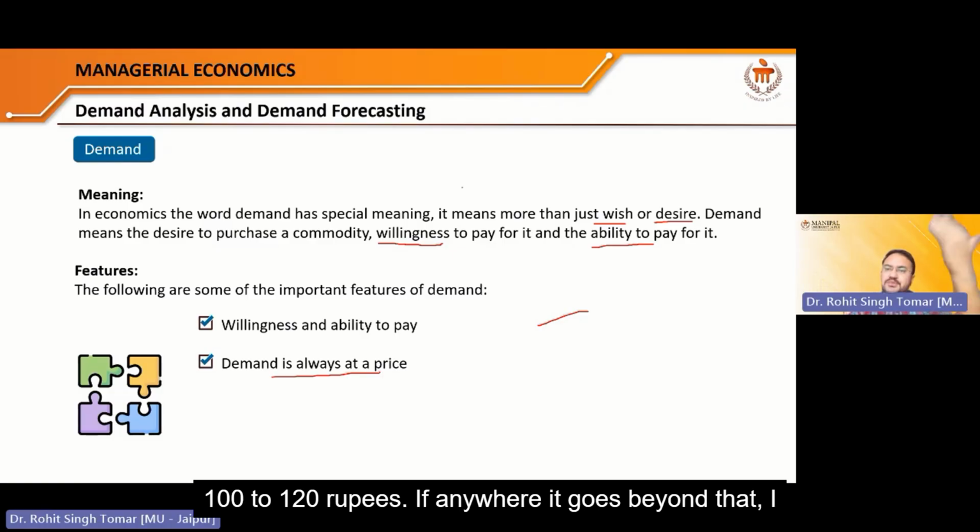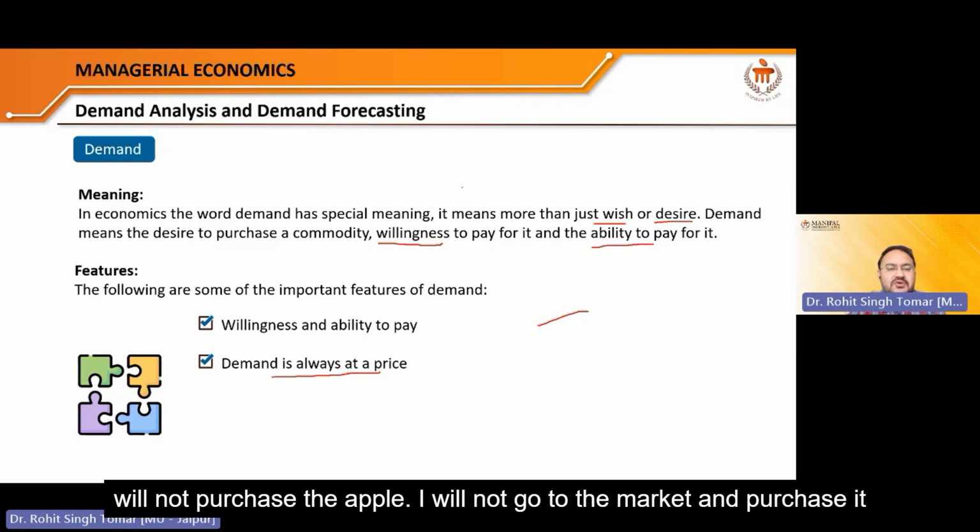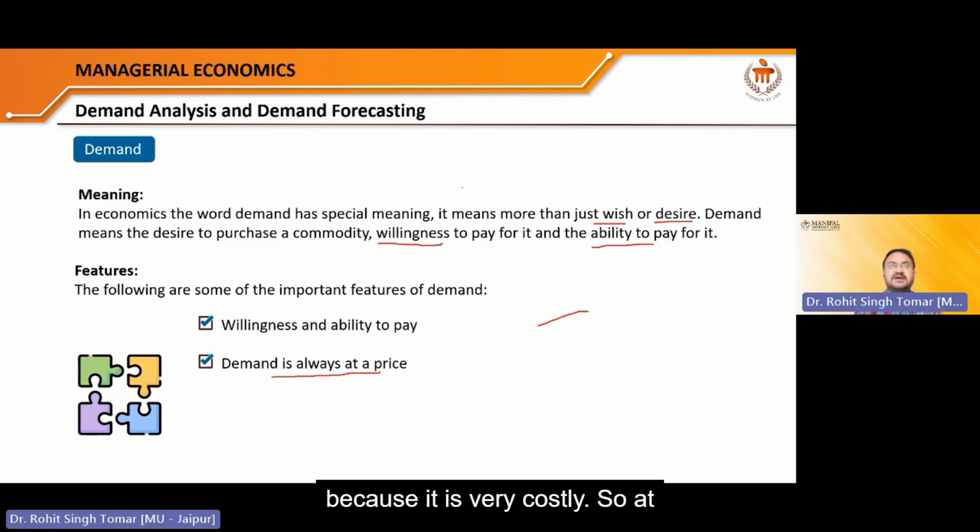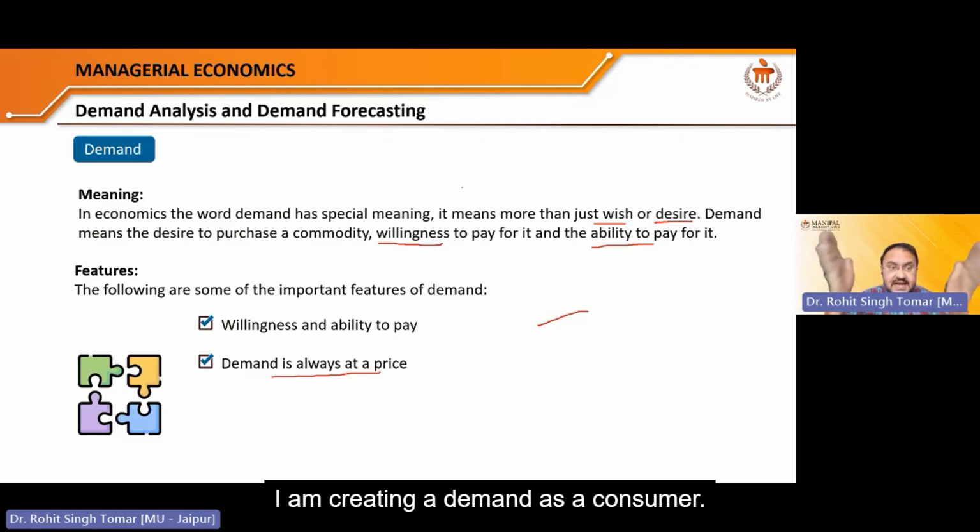If it goes beyond that, I will not purchase the apple. I will not go to the market and purchase it because it is very costly. So at 100 to 120 rupees, I am willing to purchase. I am creating a demand as a consumer.